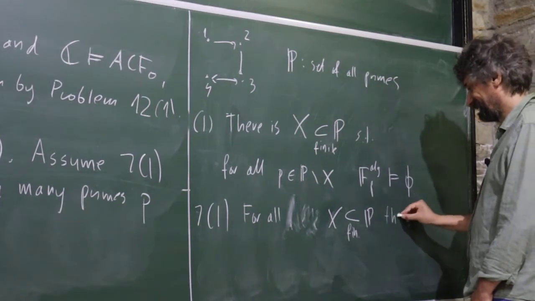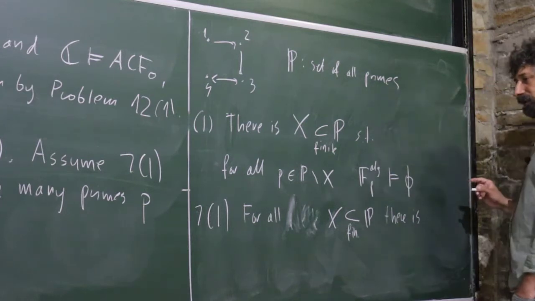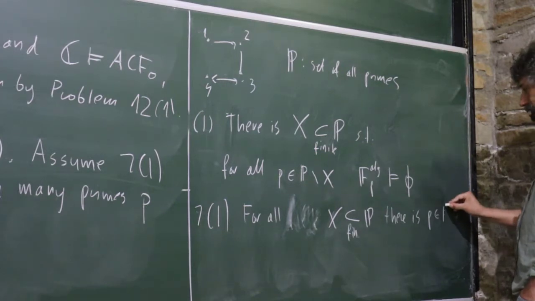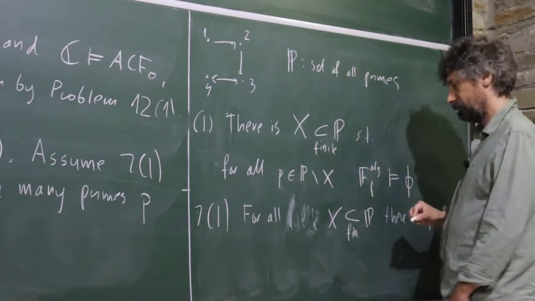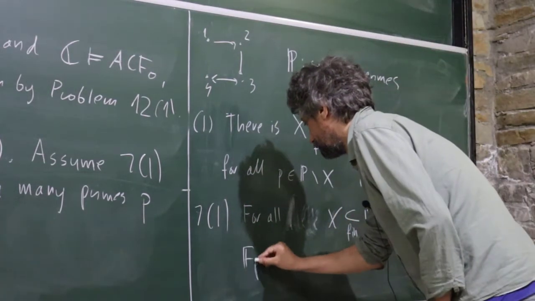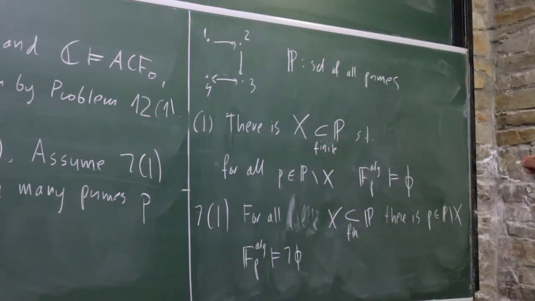There is, I should probably have written it somehow differently. There is some prime bigger than this, all of that. There is P. Yes, but I'm making it too complicated. So this should be the same, that there is an infinite subset of primes such that the negation of phi happens for this FP-arch.